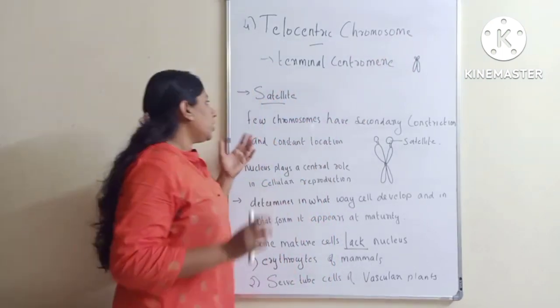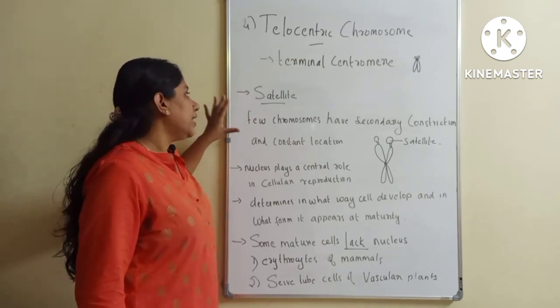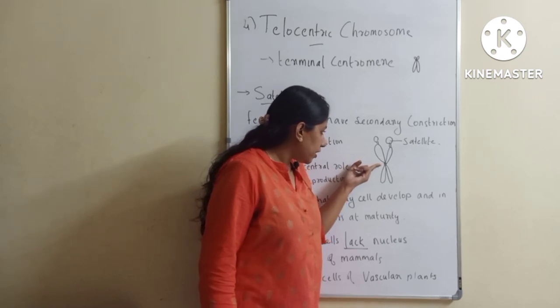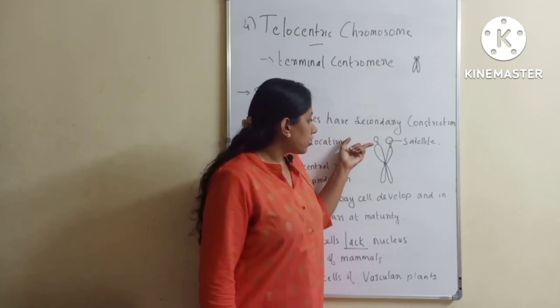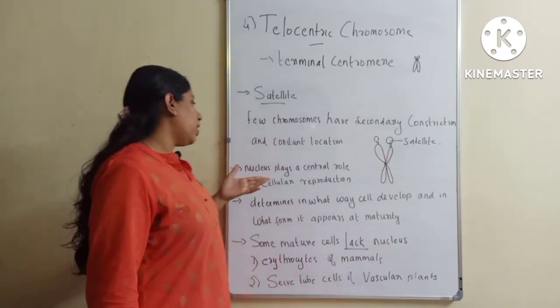Now there is another term related to this, and that is called satellite. In some chromosomes there is a primary constriction, that is the first constriction. In addition to that, in some chromosomes there will be another constriction also, and this is called satellite. That also you have to remember.